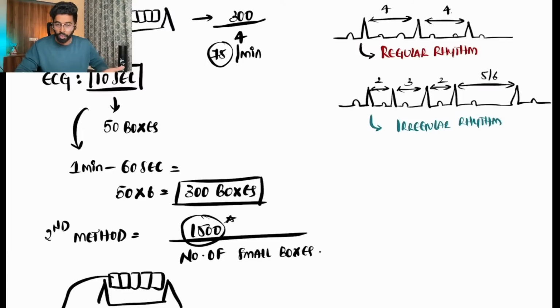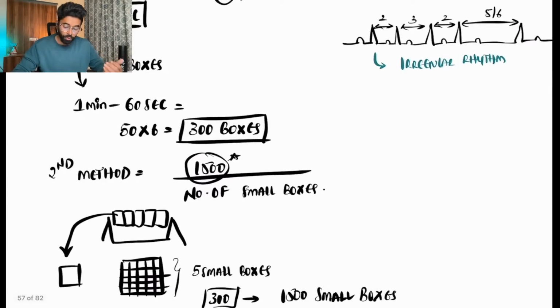If the rhythm is irregular, we can't really calculate the specific heart rate, because see, there are two large boxes between two RRs: 300 by 2 is 150. If there are five, it is almost 60. So which one do we have to consider? Is 150 the heart rate or 60 the heart rate? That's when the actual thing comes.